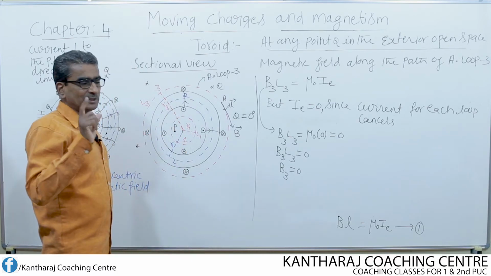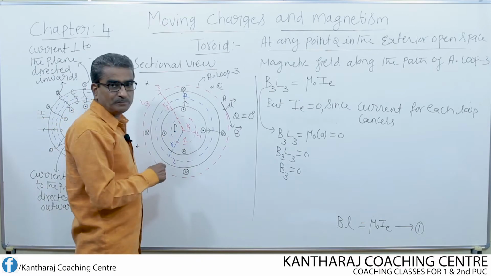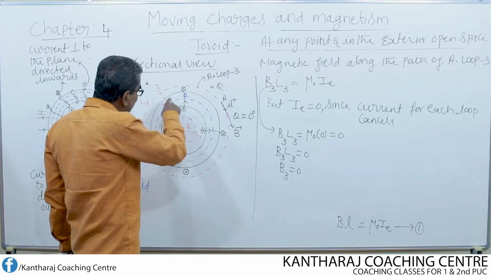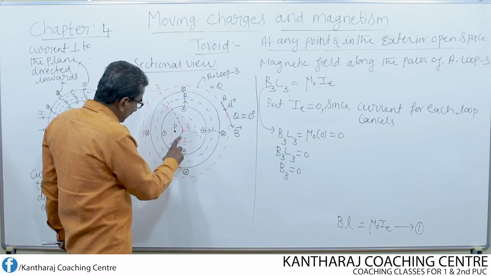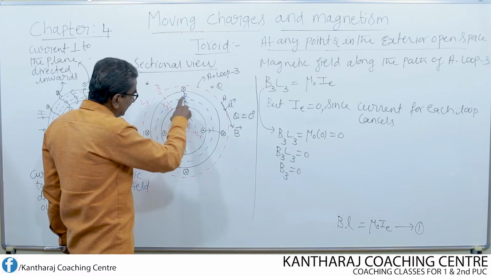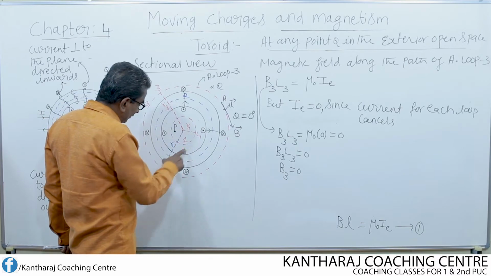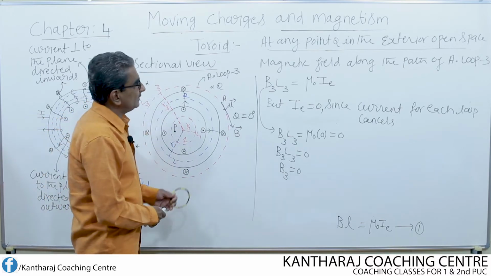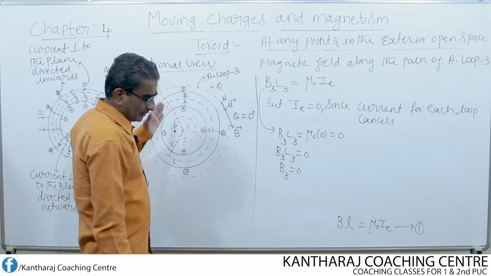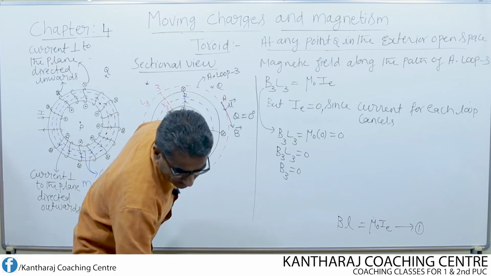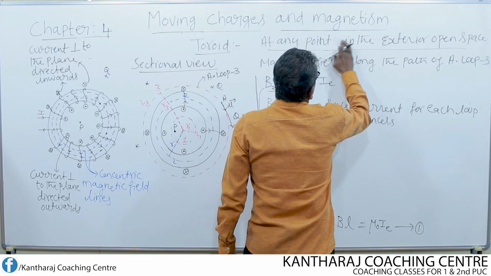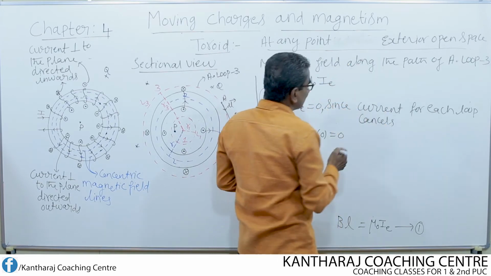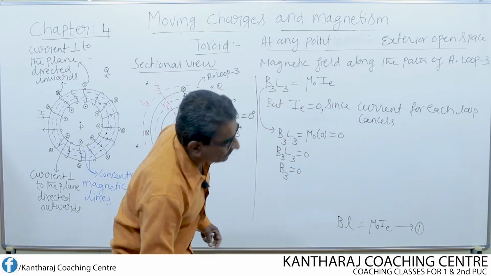Then finally we are left with Ampere loop 2, which is inside the toroid. This is loop 2 of radius r and its length is taken as equal to L. Now let us find out the magnetic field at any point inside the toroid.